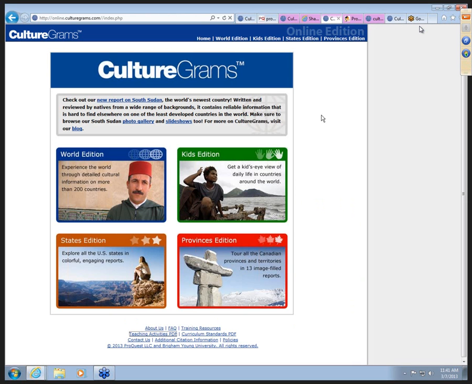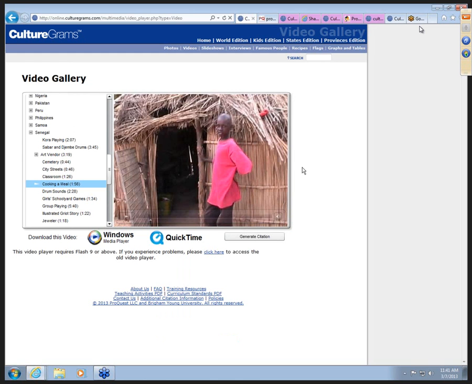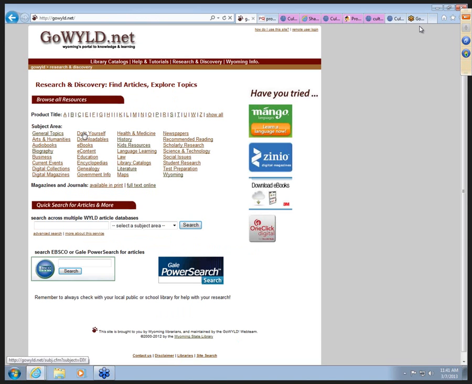So a lot of helpful tools in training resources, teaching activities, and the material itself, whether it's the recipes and the quick country data or the state data tables, where you can pull information about these countries and cultures together. For more information about the databases themselves, you can go back to the gowild.net page where we accessed CultureGrams, and at the top there's help and tutorials to get you some more information.